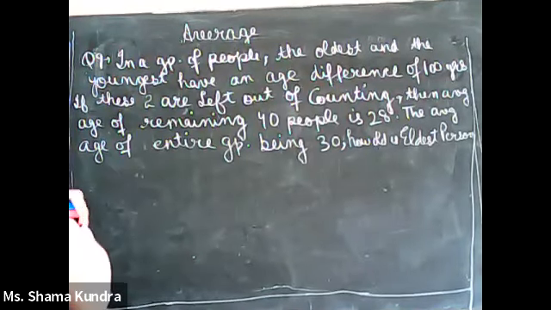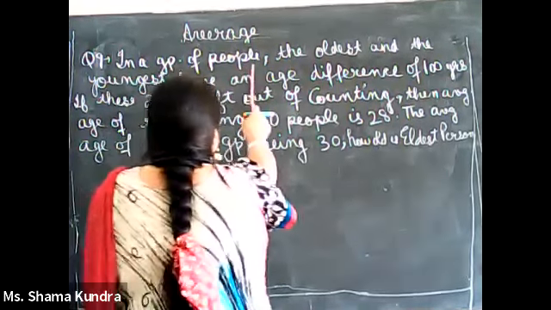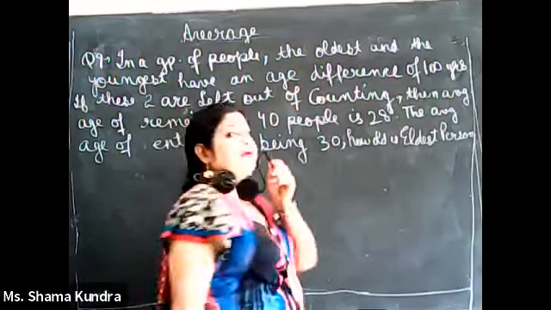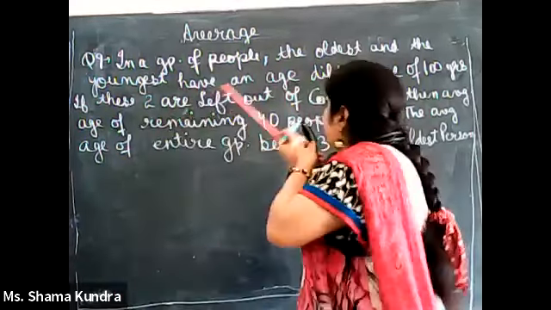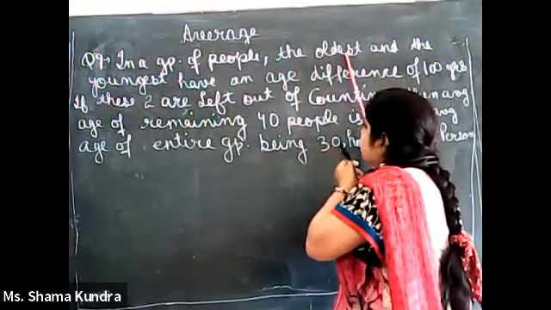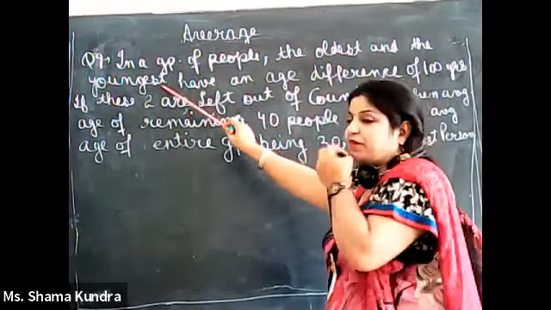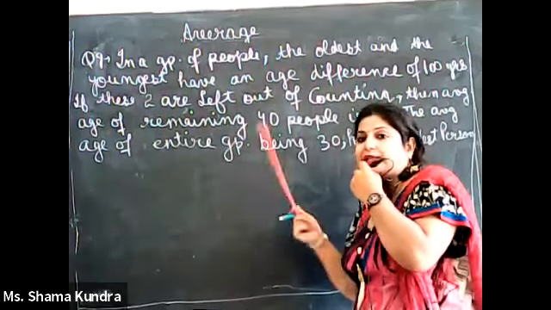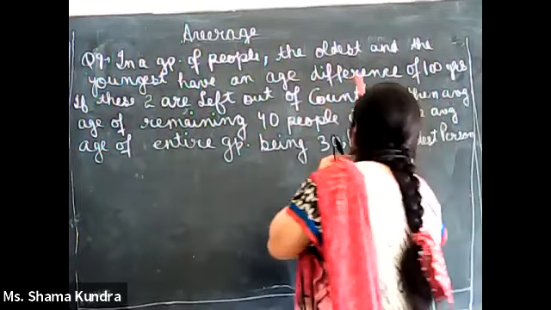Question number 9. In a group of people, the oldest and the youngest have an age difference of 100 years. Suppose the youngest has age n, then the oldest age will be n plus 100. Only then their difference will be 100.